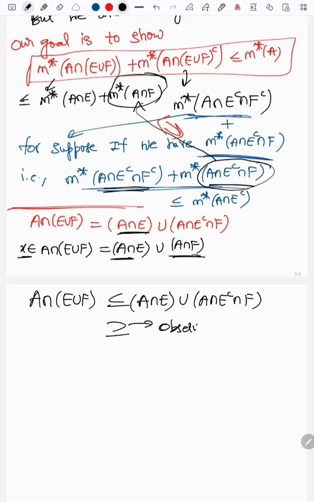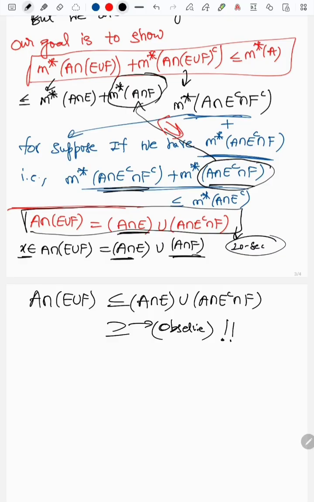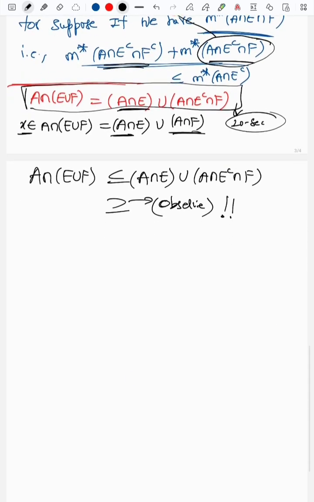Observe here. Just take a pause and do this exercise, whatever I am writing down, for 10 to 20 seconds. Just do it with pen and paper. Pause the video here and do it for 10 to 20 seconds. You need to convince yourself. It's very basic set theory. So now it comes into the picture.